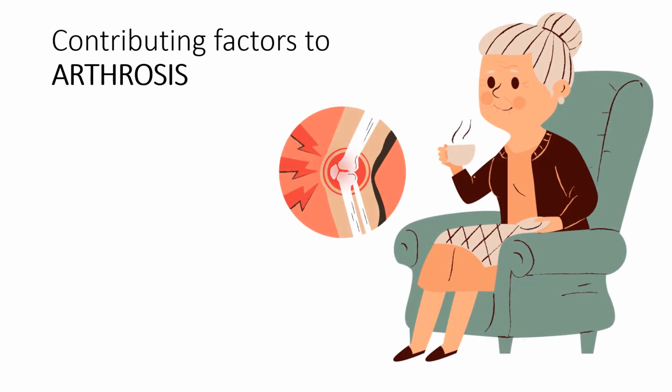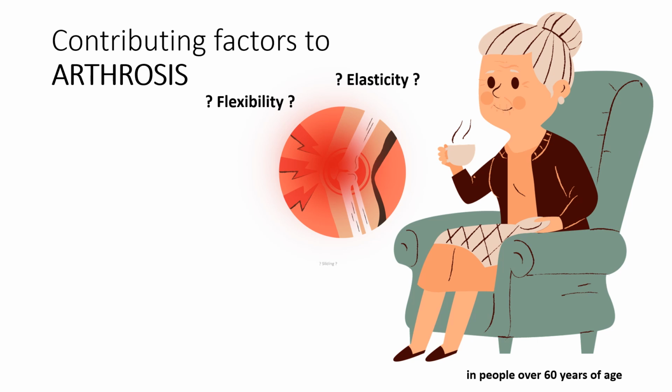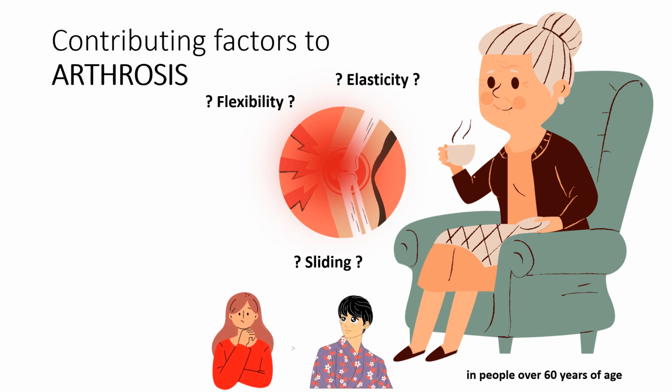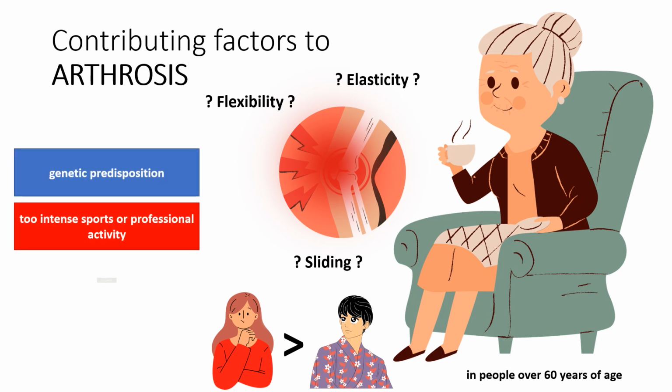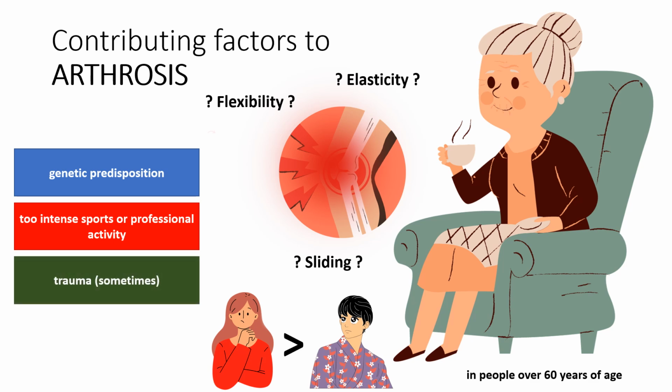The risk of the disease increases, especially if the joint loses its properties: flexibility, elasticity, sliding. Women suffer from this type of rheumatism 3 times more often. The probability of damage in articular cartilage increases due to the following factors: genetic predisposition, intense sport or professional activity, sometimes trauma. Pain is of a mechanical nature, occurs during activity and disappears during rest.